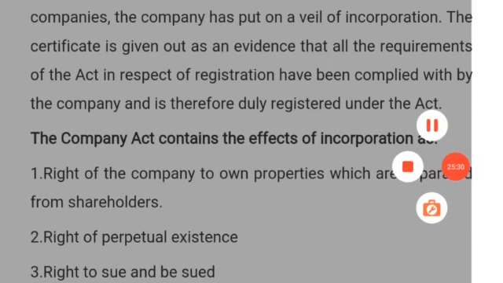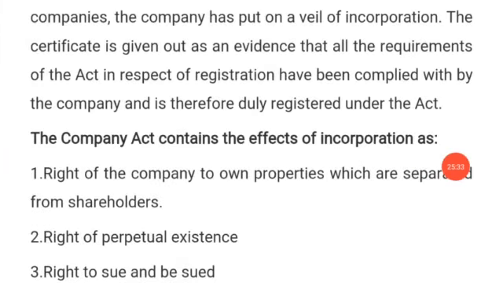So let us now move to the Company Act. What are the effects of a company being incorporated? Number one, the right of the company to own property which is separate from the shareholders. All companies have properties, either buildings, land, cars, and so on. All the properties are owned by the business, by the company, not by the shareholders. Though shareholders are the owners of the company, the properties owned by the company are not the properties of the shareholders.